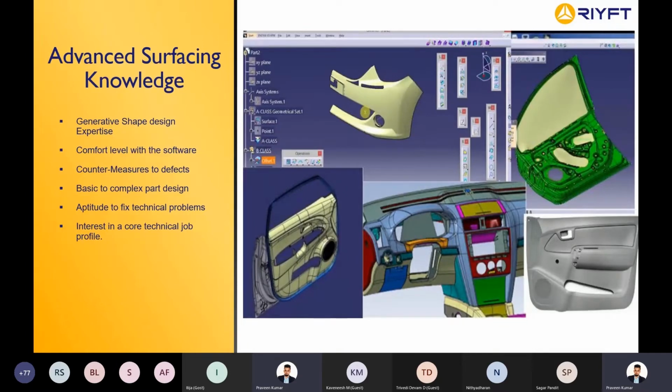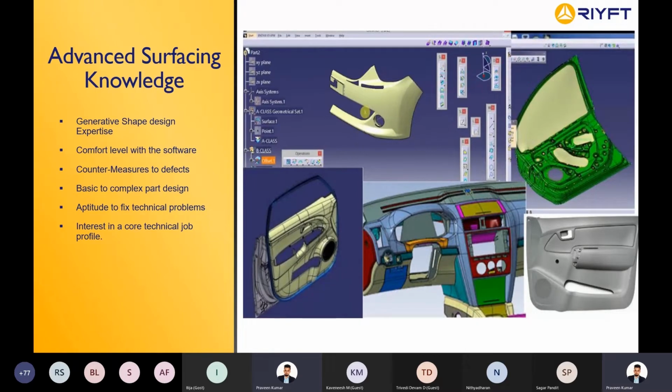If you have complete control of CATIA, learning NX will hardly take 1 week, because if you have the design knowledge and can use CATIA at an expert level, moving to NX will hardly take 1 week to 10 days. Or if you already know NX, learning CATIA will not be a tough challenge. But ensure that you are an expert in one particular software which they use in the industry, and you can easily find a job. That's the easy way to do it.